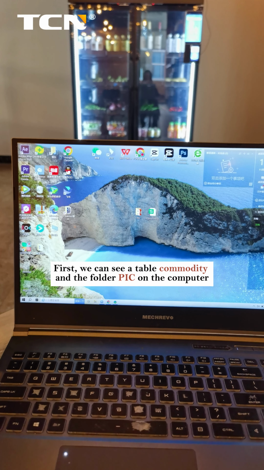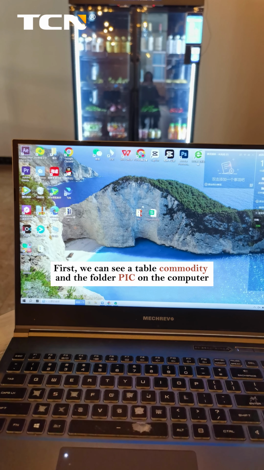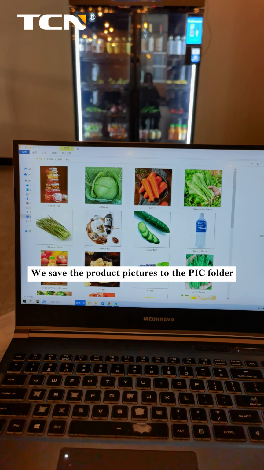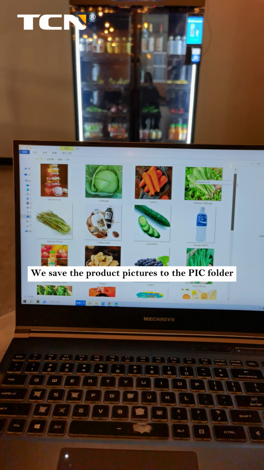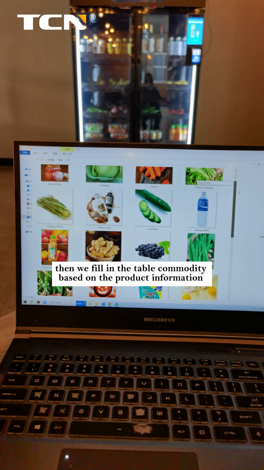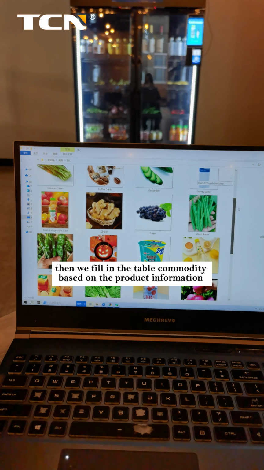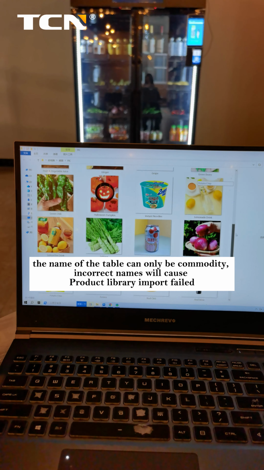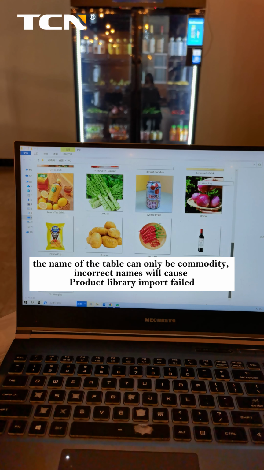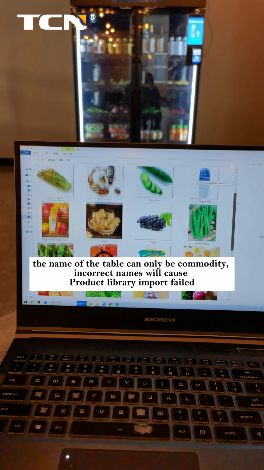First, we can see a table, commodity, and a folder, pick, on the computer. We save the product pictures to the PIC folder. Then we fill in the table commodity based on the product information. The name of the table can only be commodity. Incorrect names will cause product library import to fail.